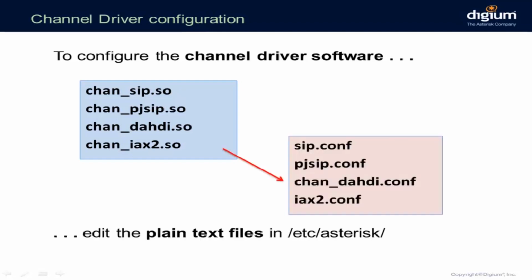And every one of those modules will have its configuration file. And that configuration file, again, is going to be, by default, in /etc/asterisk. So what do you think pjsip.conf is for? Well, for configuring PJSIP endpoints, trunks, whatever you need. In PJSIP, everything is an endpoint, but chan_dahdi.conf is so that you can configure your channels on your analog or digital cards, right? These files, by default, are plain text files, and we'll see some of them today.